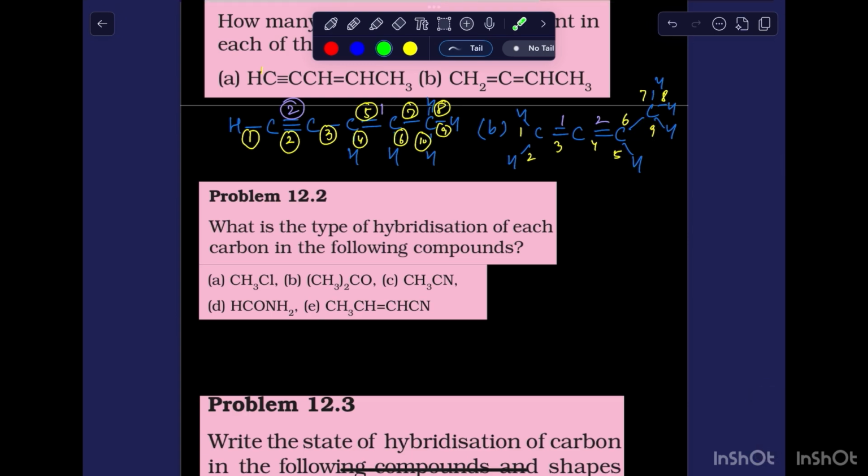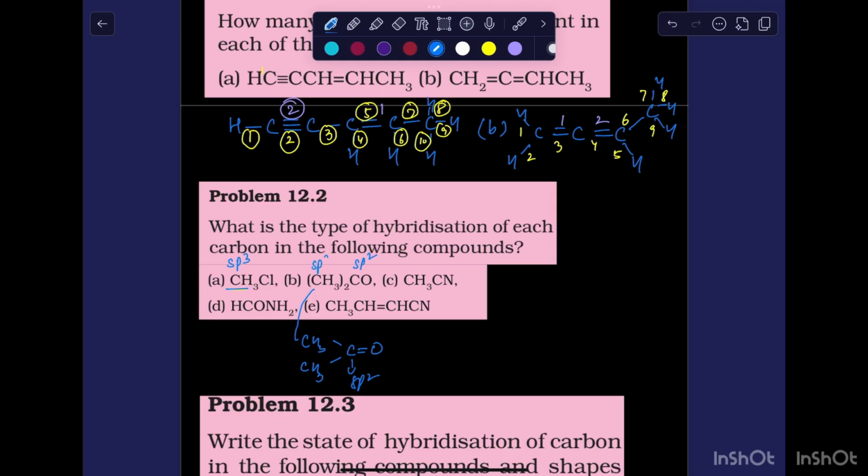So carbon is forming 4 bonds, which means sp3 hybridization here: 3 with the hydrogen and 1 with chlorine. Next molecule is CH3 and then CO. It means two CH3 are bonded to one carbon, and then one oxygen with a double bond. So it has sp2 hybridization and both CH3 will have sp3 hybridization.